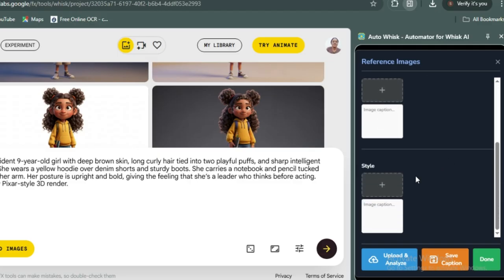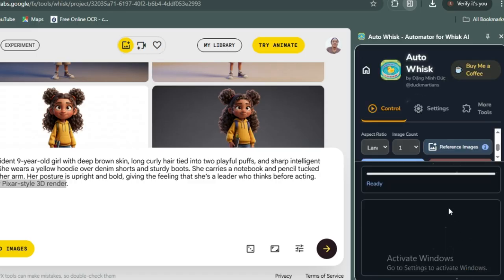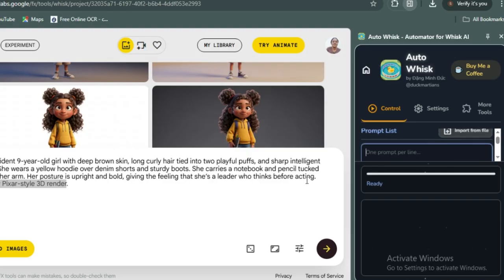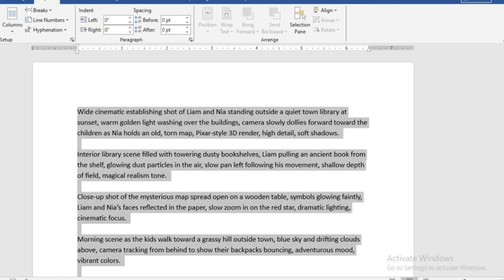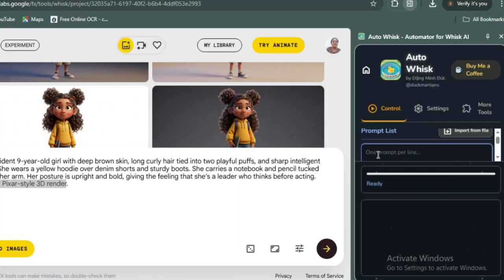So we can also drop the style that we want so that they will not change it. What we need to do here is just pick this style here, the Disney Pixar style. We'll write it here and keep it. Now we hit done. You can see it here now, it's showing reference image 2. So now we have gotten our reference images. The next thing to do is to drop our prompt in this prompt section. So let's go back and pick our prompt. I've copied my prompt and I drop it here.